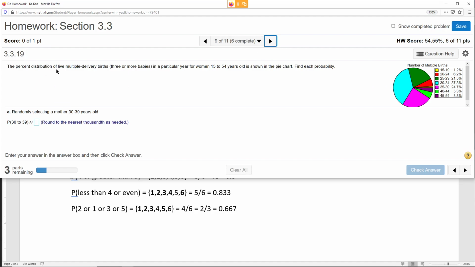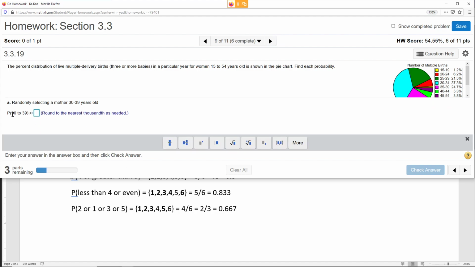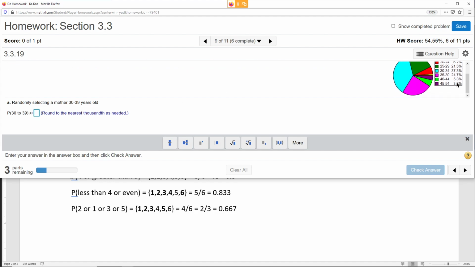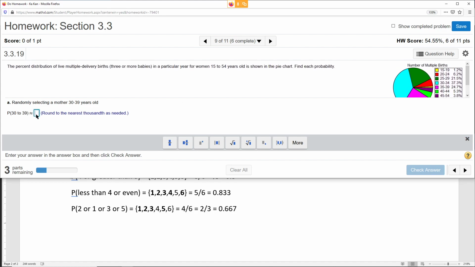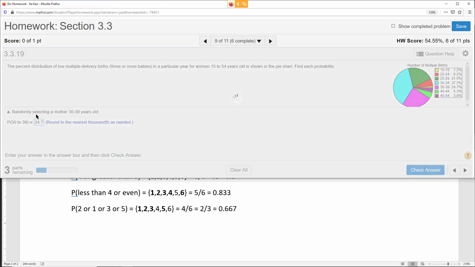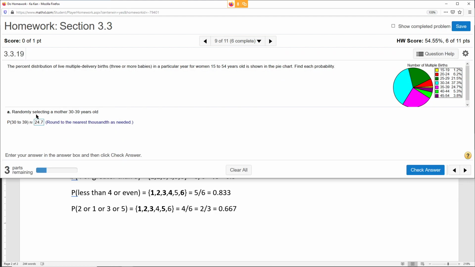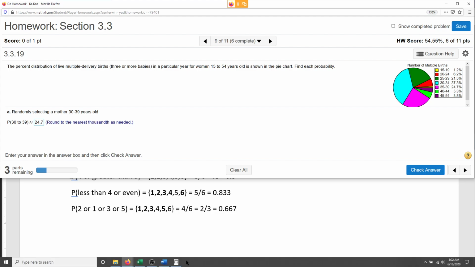Percent distribution of live multiple deliveries, 15 to 54 years old, find each probability. It's pretty easy. You just look at the probability of 30 to 39. Just look at the picture. Actually, my bad, I'm blind. 30 is right here: 37.3%. 35 to 39 is 24.7%.